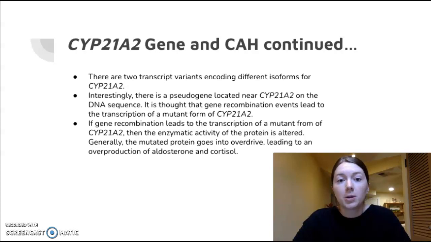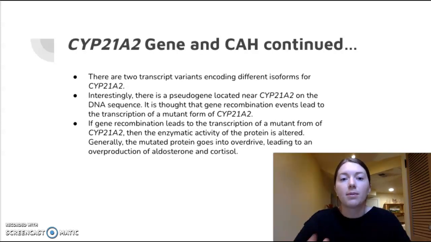And there are two transcript variants encoding different isoforms for that gene. And interestingly, there's a pseudogene located near that specific gene on the DNA sequence. And so it's thought that gene recombination events lead to the transcription of a mutant form of CYP21A2. And just so you know, a pseudogene is a non-functional segment of DNA that resembles functional DNA. So that's ultimately where this mutation comes from and how it presents in individuals.